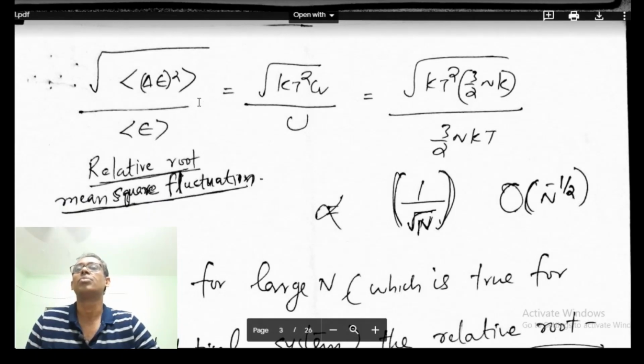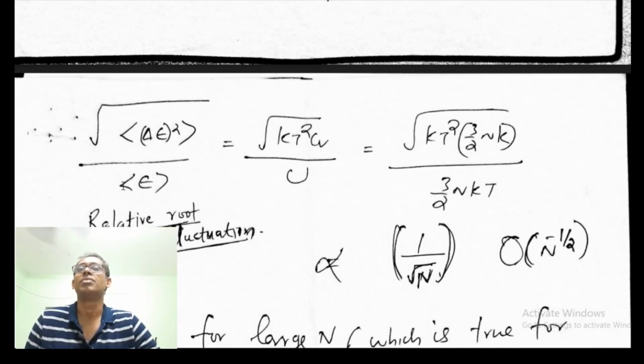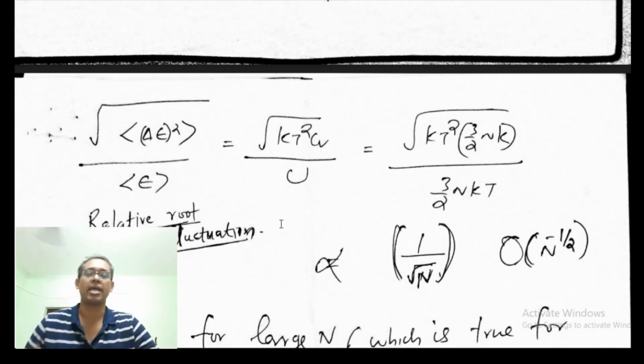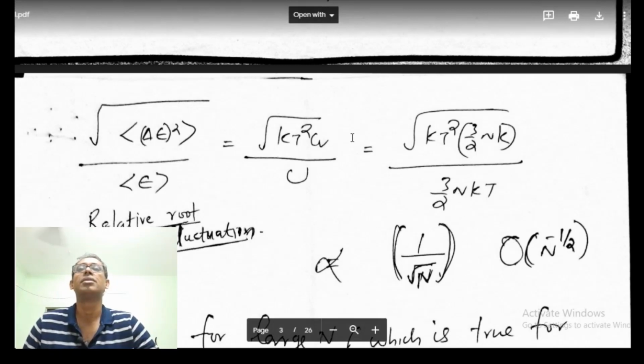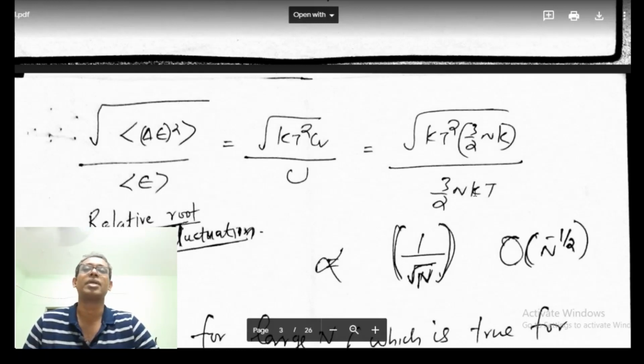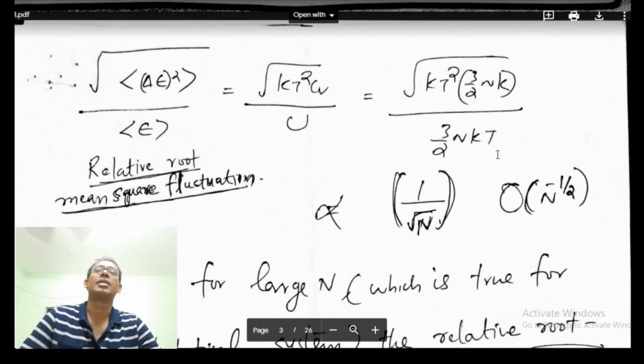So that is root of kT square CV divided by U, where the average value of energy is the same as U. Now, if we calculate this relative root mean square fluctuation for an ideal gas, CV is 3 by 2 Nk for a gas consisting of N molecules, and U is 3 by 2 NkT. So as we substitute here, the T will get cancelled.